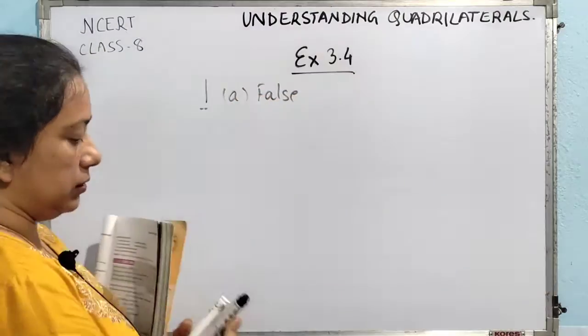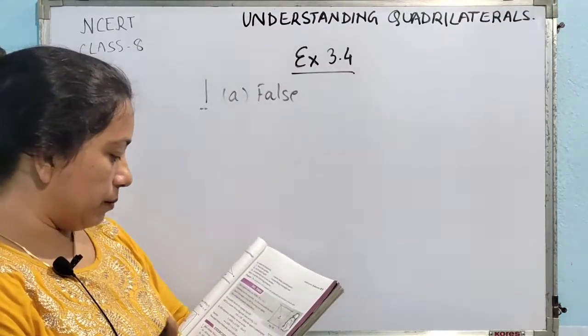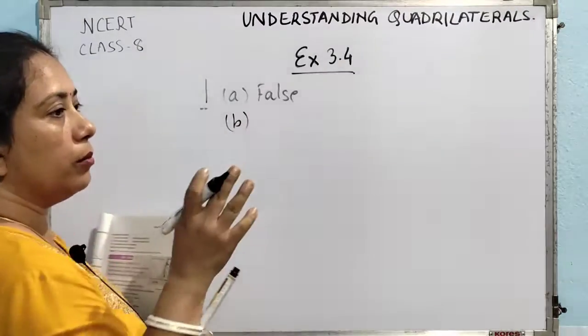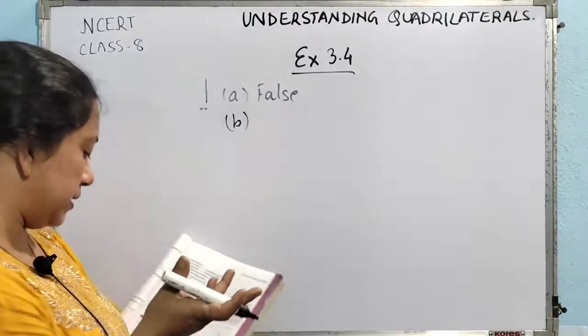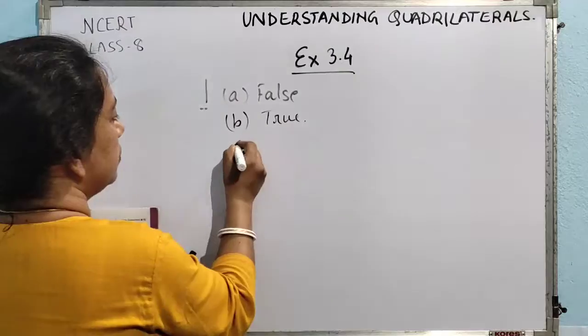Now coming to the B part, what they have told, all rhombuses are parallelograms. See, a rhombus is also a type of parallelogram. So yes, it is correct, all rhombuses are parallelograms. Definitely it is a true statement.